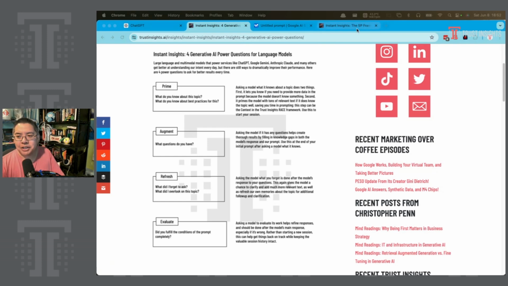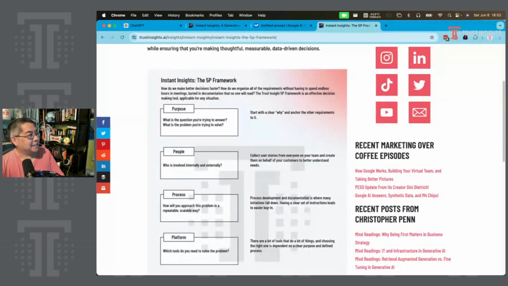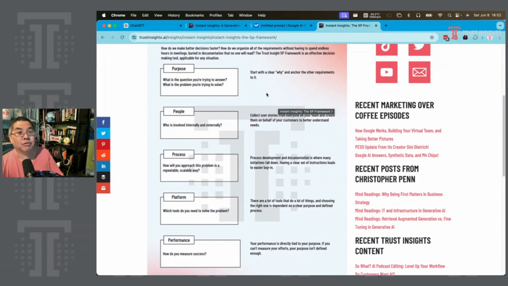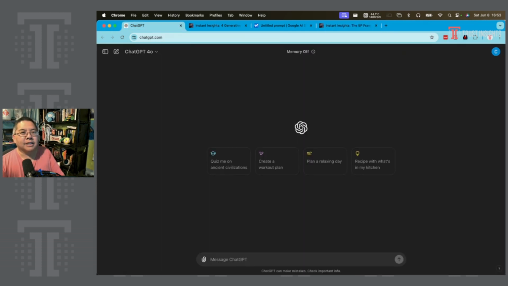If this sounds familiar, and it should, this is the Trust Insights 5P framework: purpose, people, process, platform, and performance. Once you've done the process and you're satisfied a model understands the subject well, you convert it to a prompt and get ready to deploy it. That's the overall process. So let's bring this to life with an example.